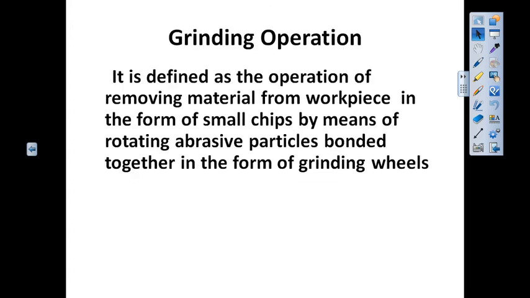So first, what is definition of grinding operation? So it is basically defined as the operation of removing material from the workpiece in the form of small chips by means of rotating abrasive particles bonded together in the form of a grinding wheel.